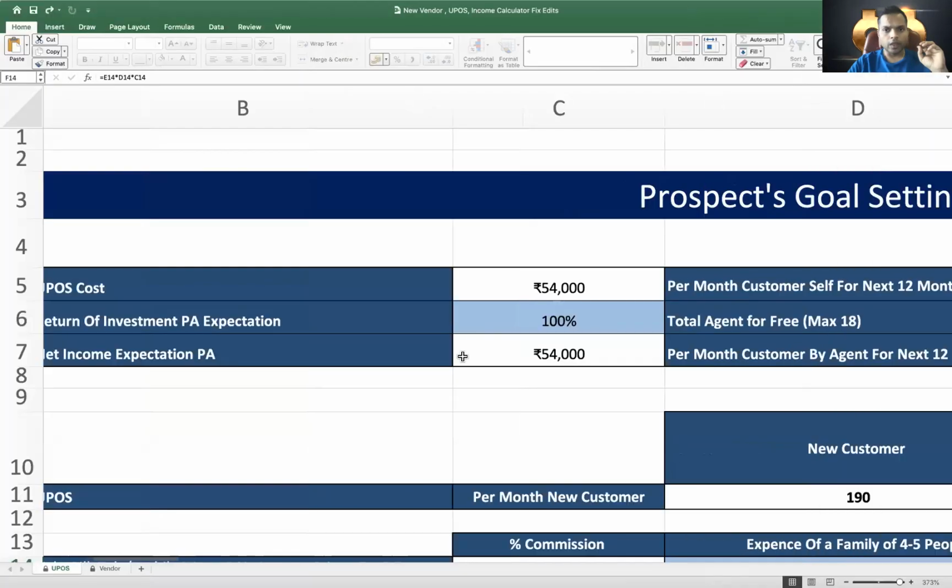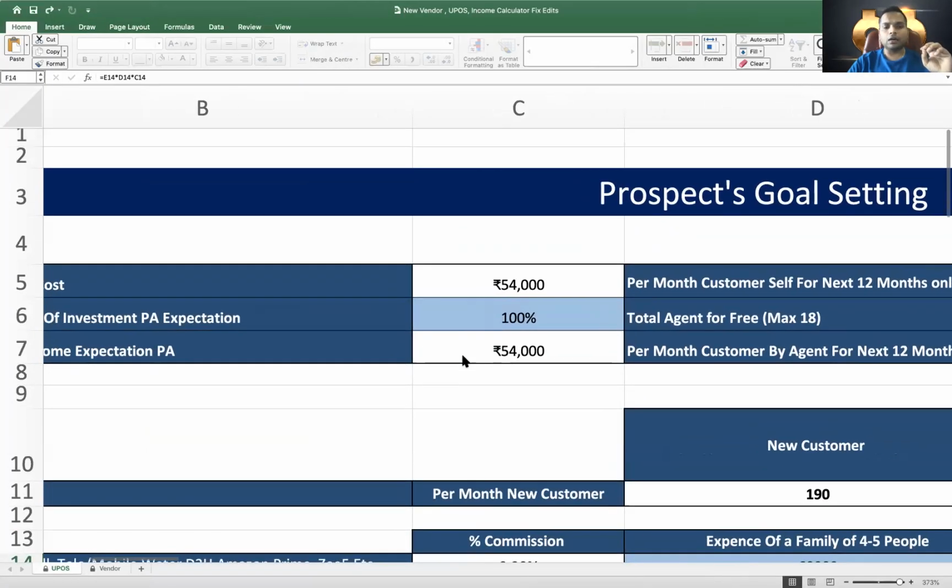So I'll just start with the Excel. Okay, so this is the sheet which we have already given. It's in the name of vendor and UPOS calculator. So we do UPOS and vendor calculation both with this. What you have to do is just select the tab given below, which is UPOS, and this page will come in front of you. Now you have to set your financial goal, that what you want to achieve from this, right?